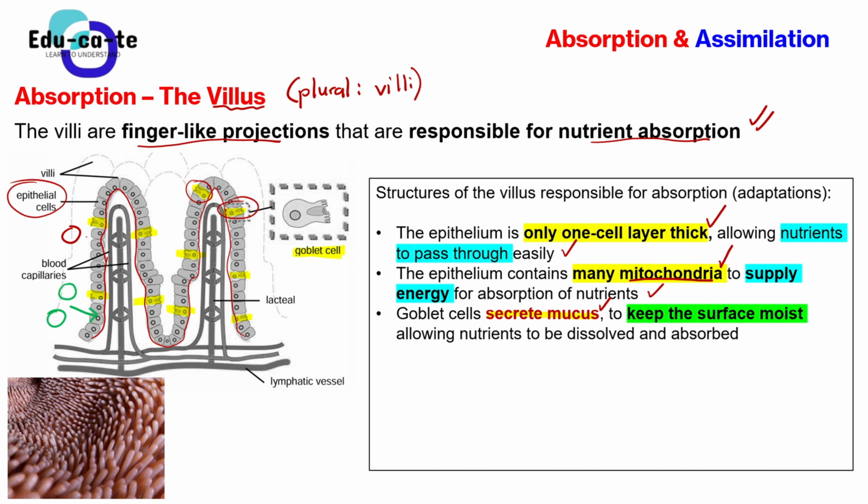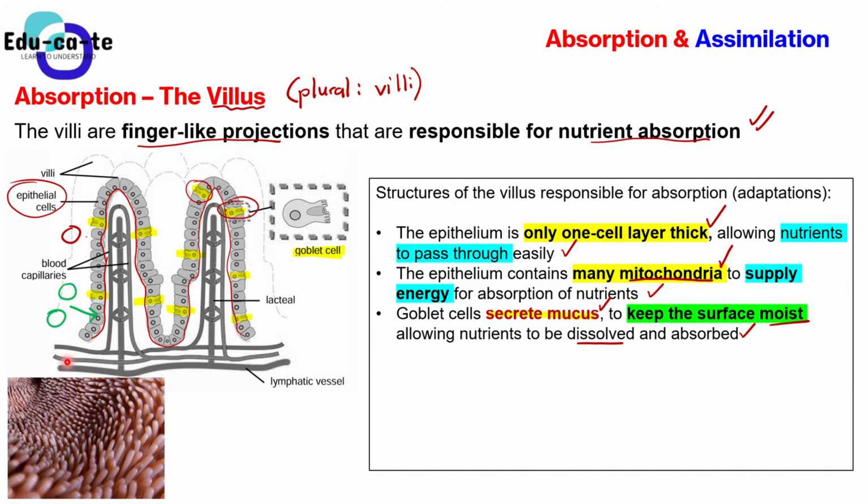So basically, since it looks like water, it keeps the surface moist, and this will allow nutrients to be dissolved and to be absorbed. For the nutrients to be able to enter into the blood, they need to be dissolved. We need a moist environment. We need a wet environment. In simple English, we need a wet environment.